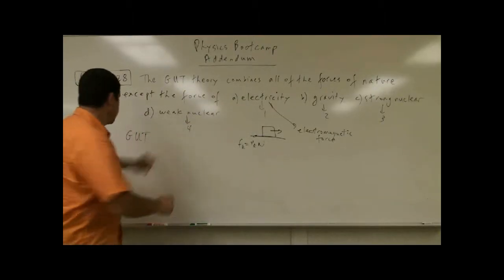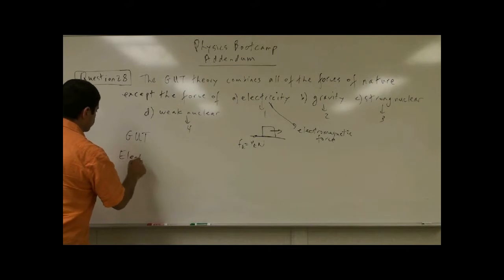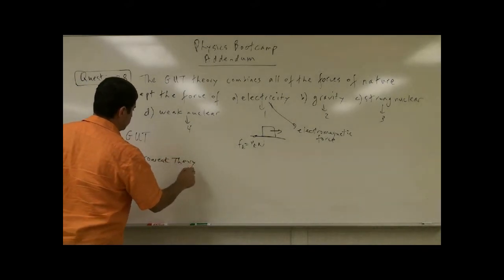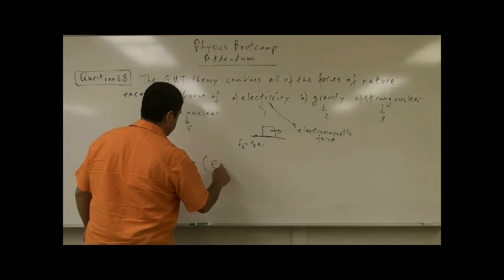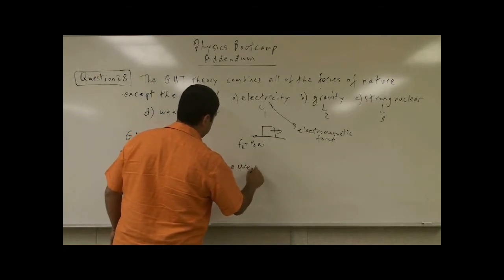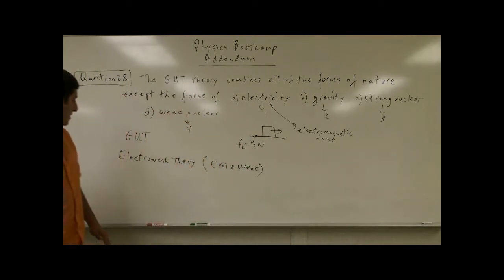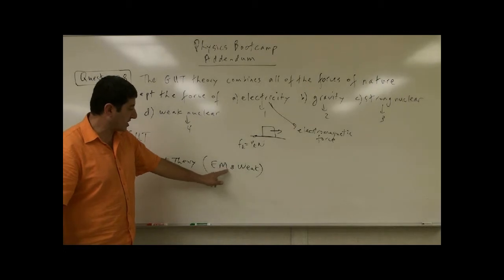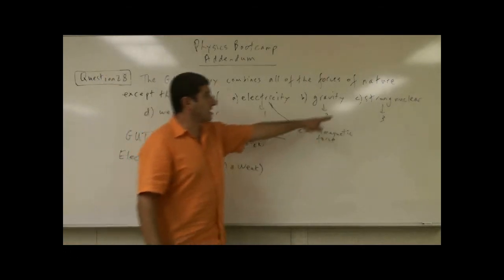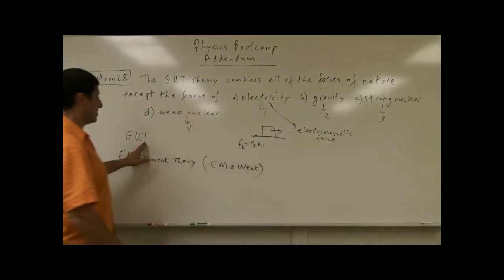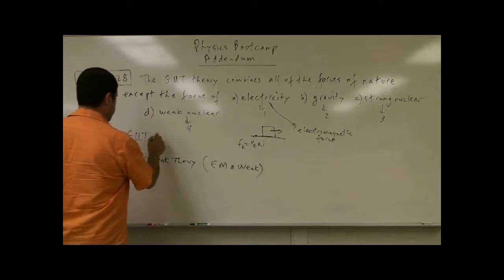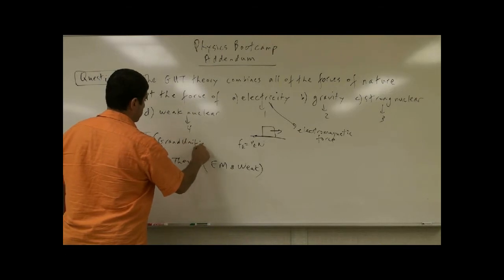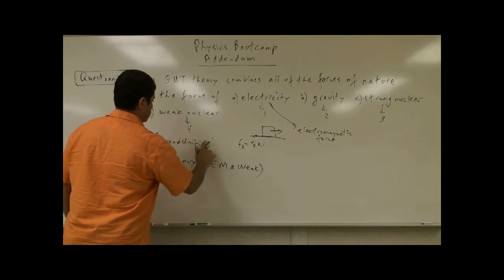It's called the electroweak theory. So that one combines the electromagnetic force and the weak nuclear force. When you combine the strong nuclear force as well, you get grand unified theory.